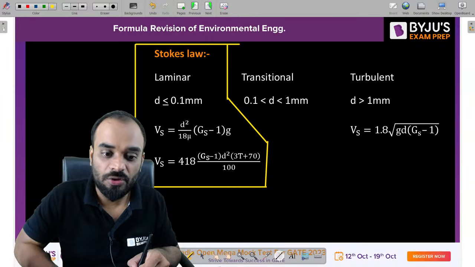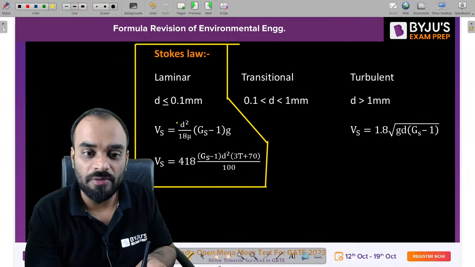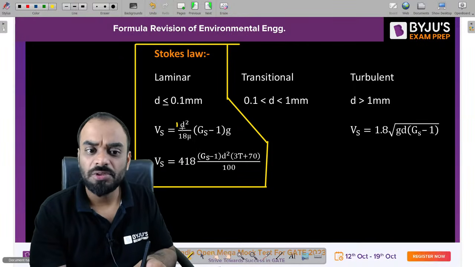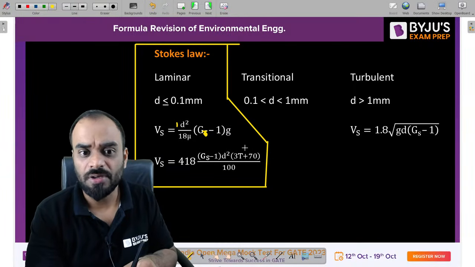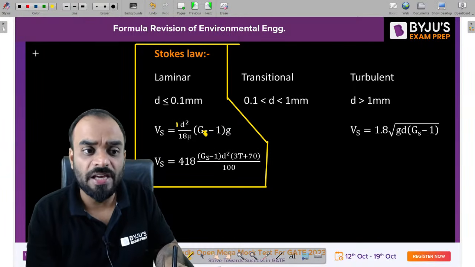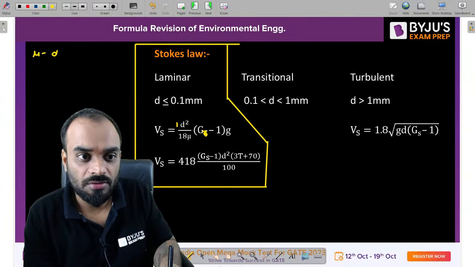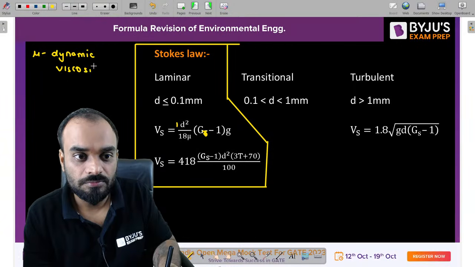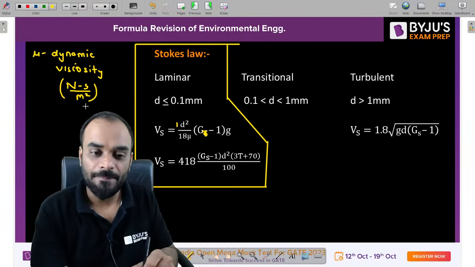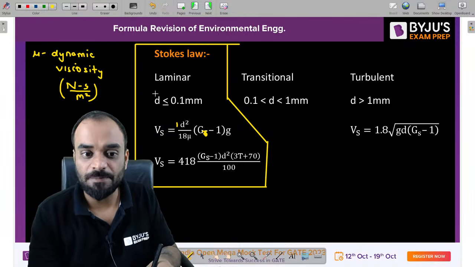Now you can see, guys, as per Stokes' law, the formula will become 1 by 18 mu D square bracket G minus 1 into G. Correct? Now what is mu? Mu is nothing but the dynamic viscosity, whose unit should be Newton second per meter square. Clear? So this is our settling velocity as per Stokes' law.